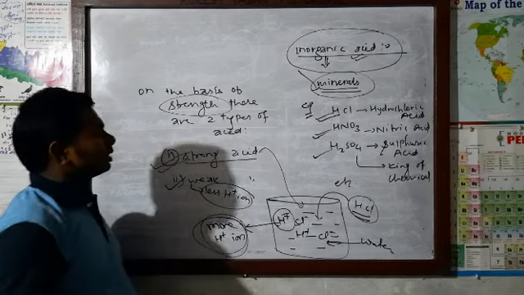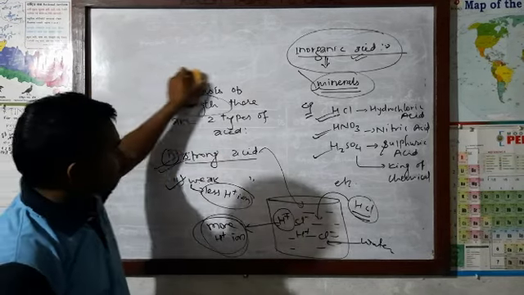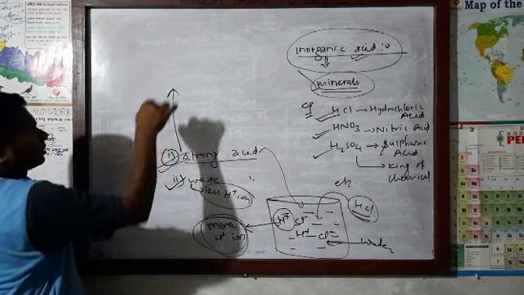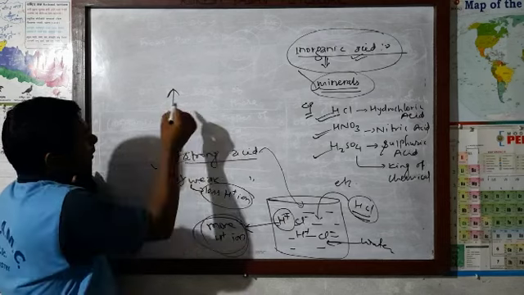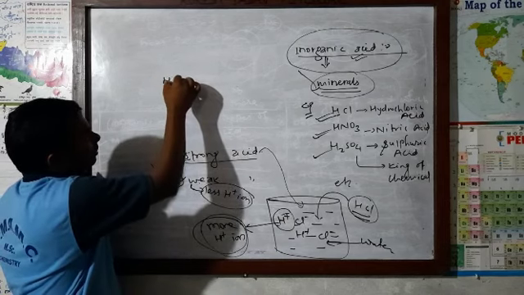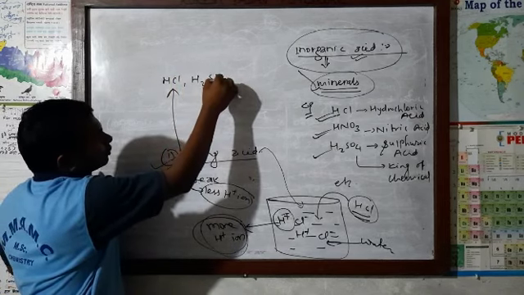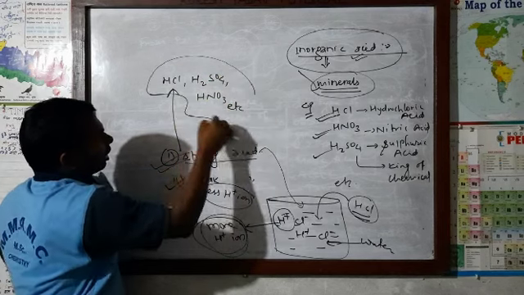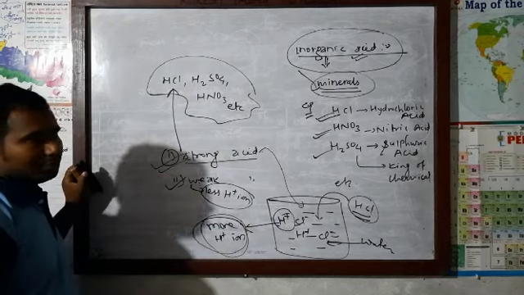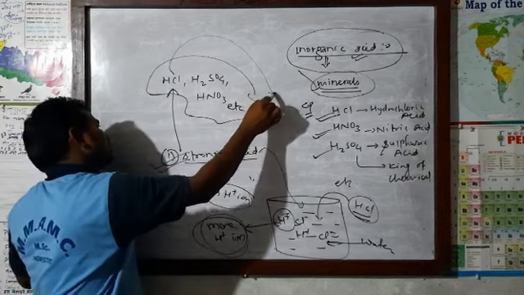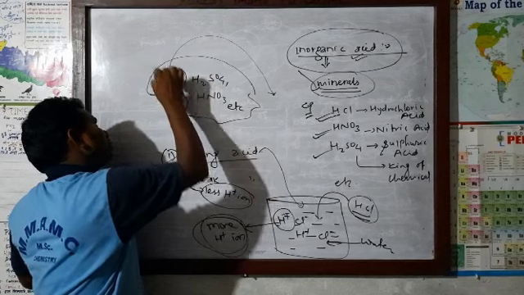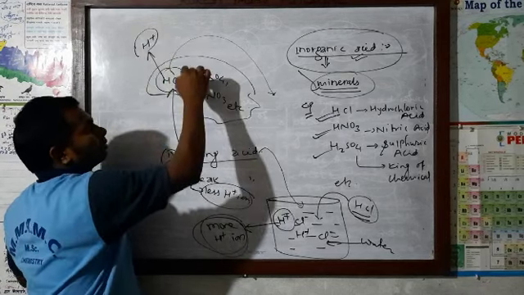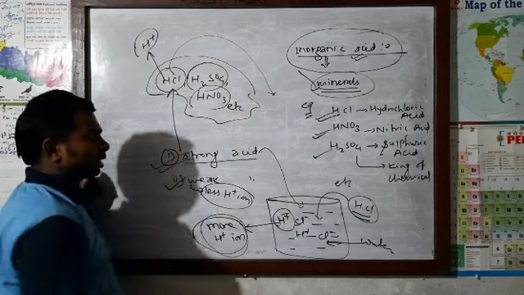That we should know. Now, if we know a few examples of strong acid and weak acid, then we can understand further what we mean by strong acid and weak acid. That matter will be quite clear. Strong acids: HCl, H2SO4, HNO3, nitric acid, etc. These all are strong acids. This means when we dissolve these acids in water, they give more hydrogen ion, that means proton.